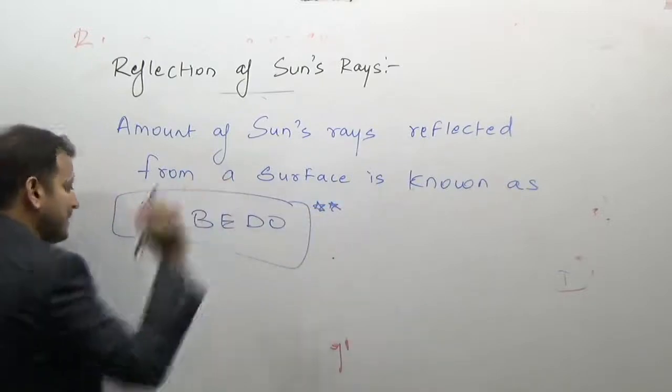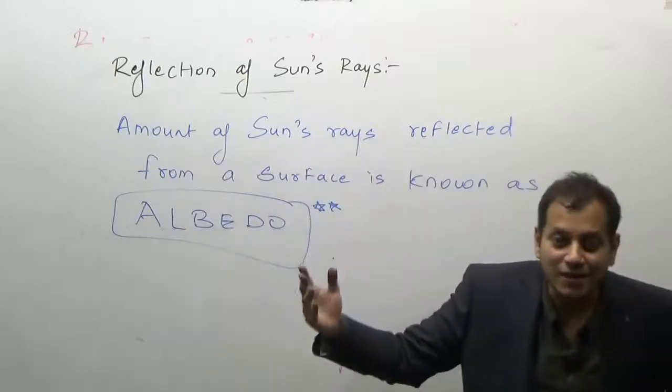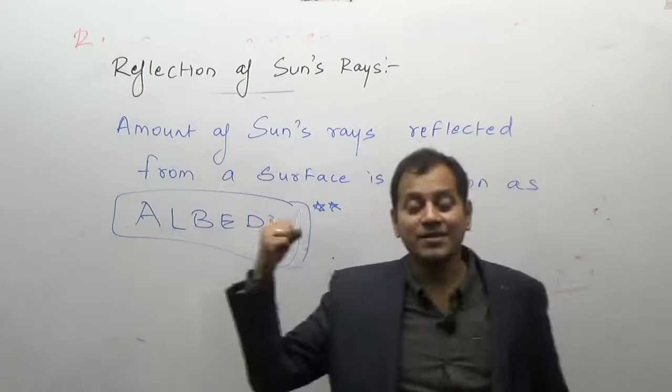The greater the reflection, the less heat we get.